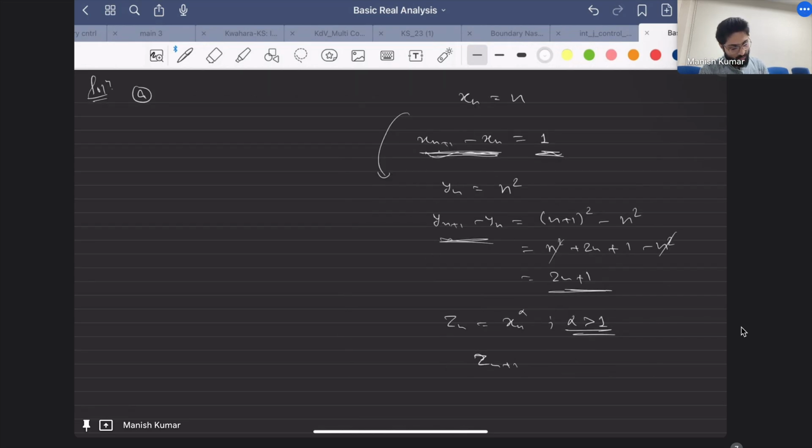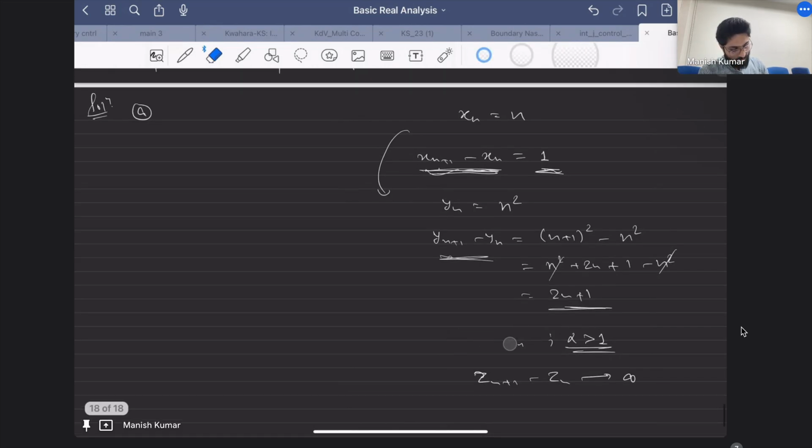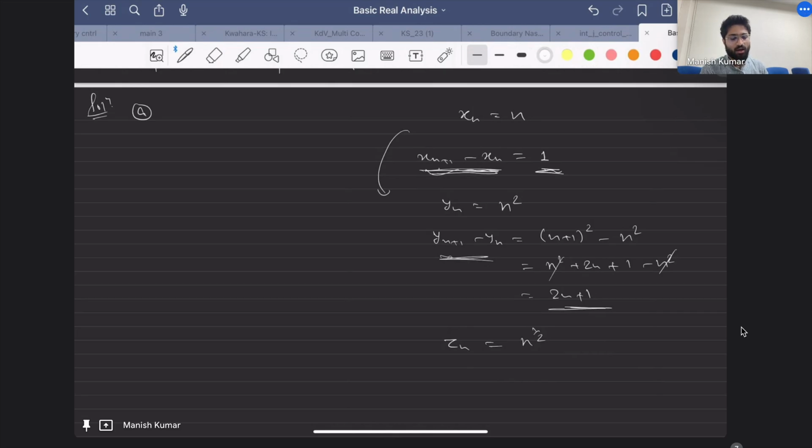That means, what if I take alpha to be less than 1? For example, what if I take z_n to be n to the power half? When I am taking square, the rate of the difference is increasing. Here I was getting 1, here I got n. So what if I take square root?